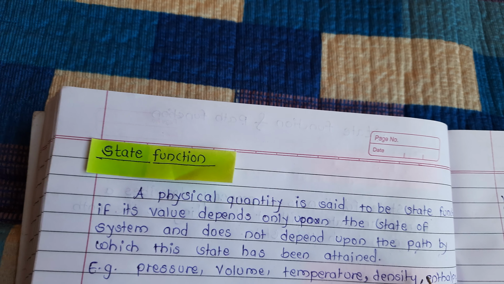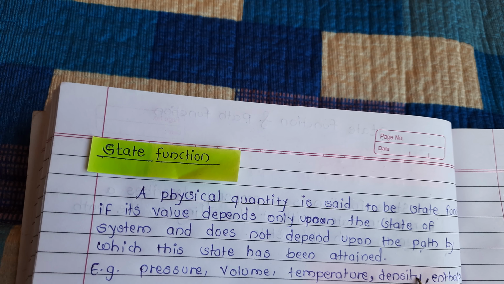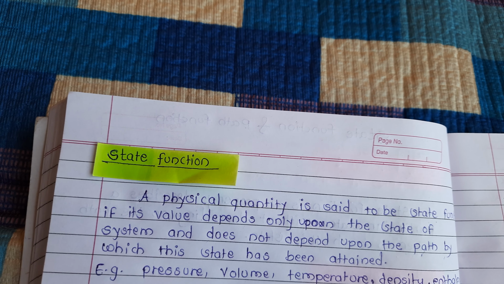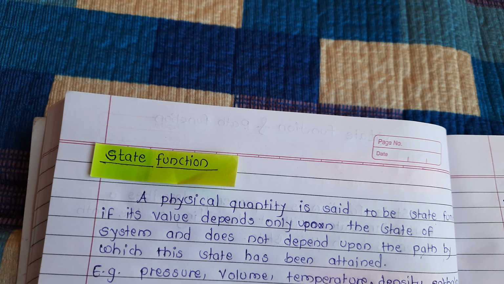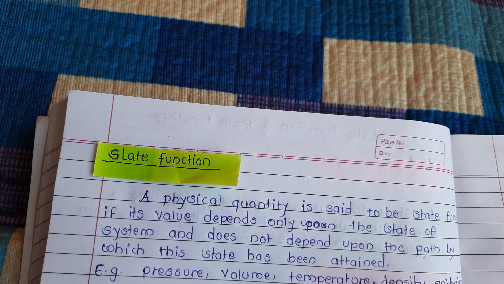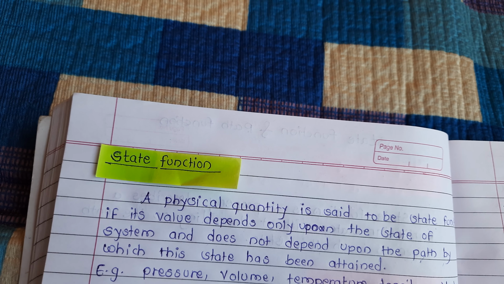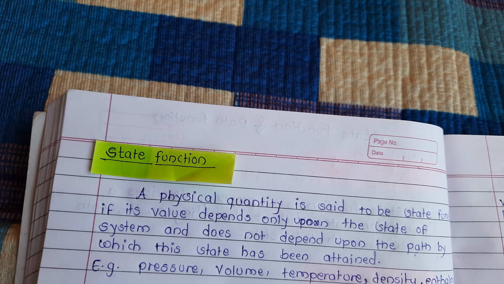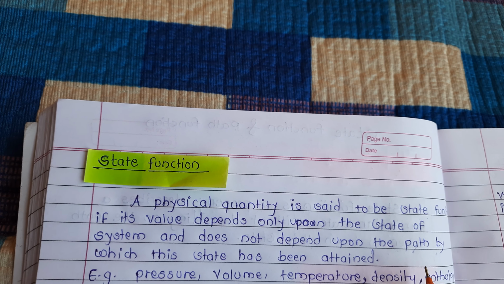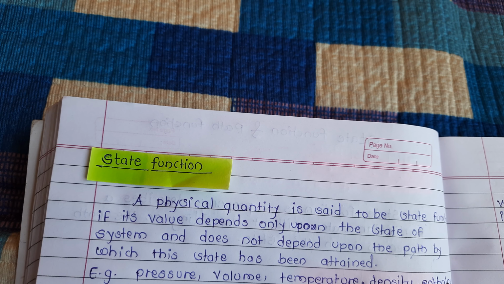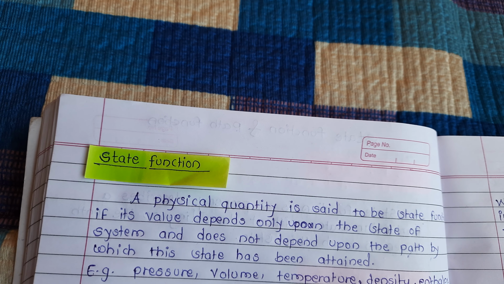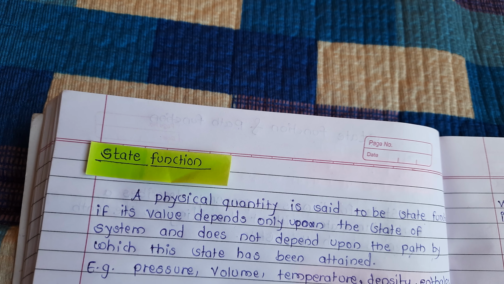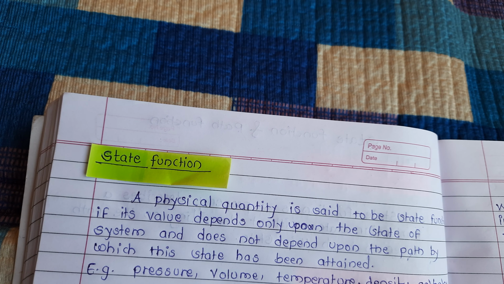See, we have to keep this rule in mind. Is this property or value affected by the path or the way taken to establish it? If the answer is yes, then it is a path function. If the answer is no, then it is a state function. This is the question we have to keep in mind.